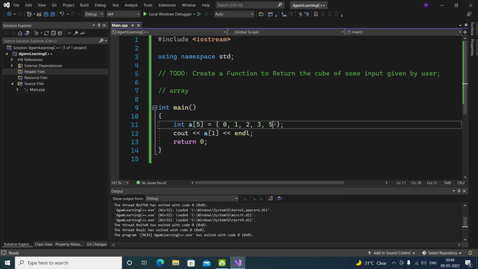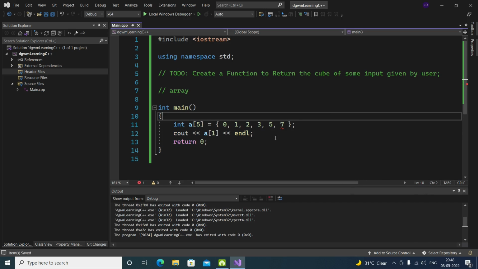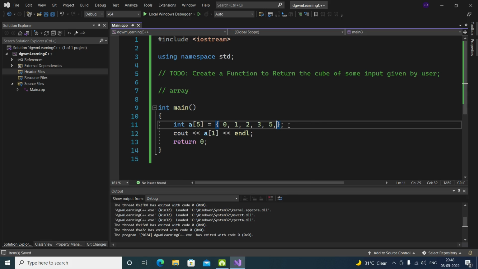But what if I try to add one more value to it? It shows an error, which is too many initializers. If you are specifying the size, you can't add more than 5 values. That is considered only for 5 values, but you are adding 6 of them, so it will not accept that. This is an error.